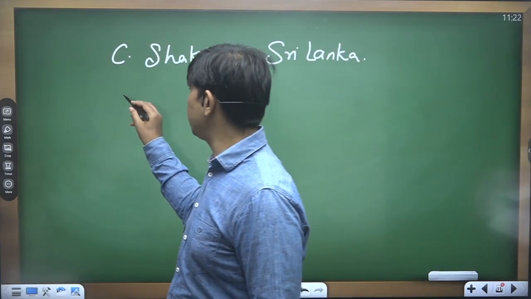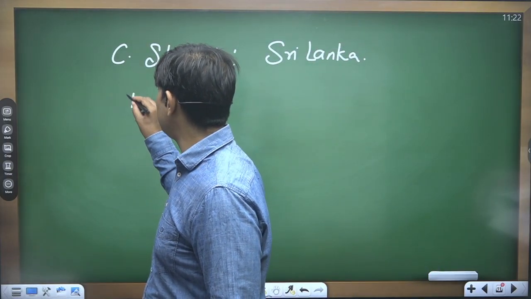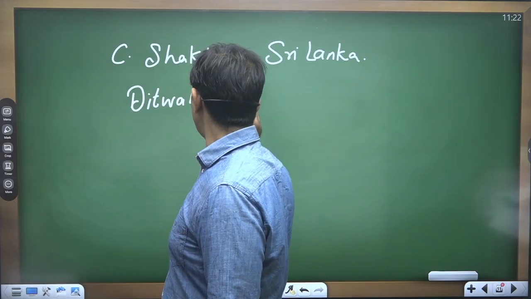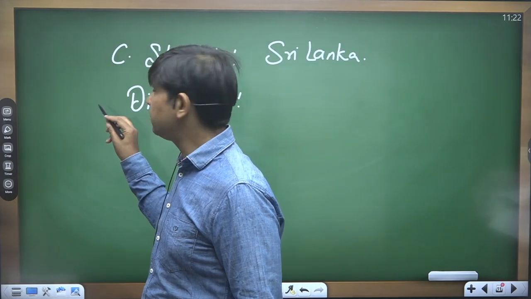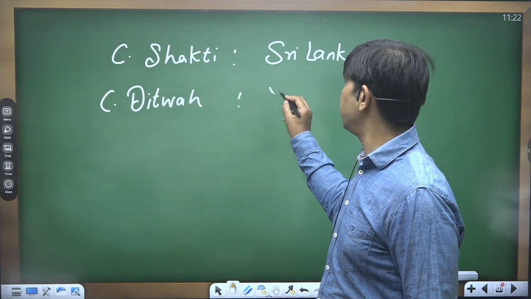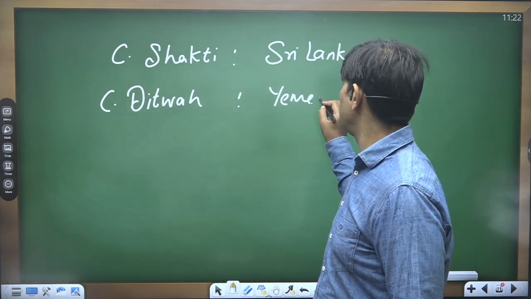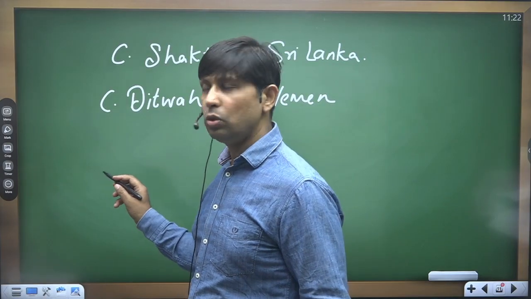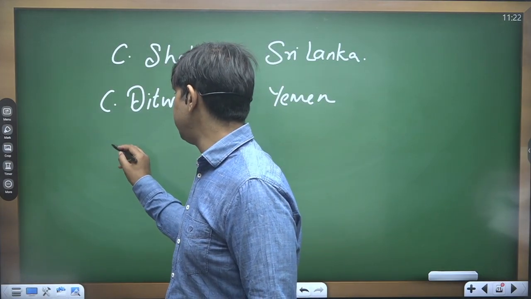There is one more cyclone, called cyclone Ditwa. This cyclone formed over the Arabian Sea, and it was named by Yemen.